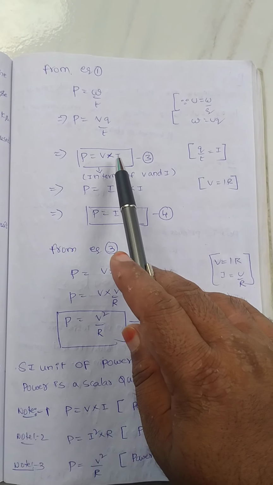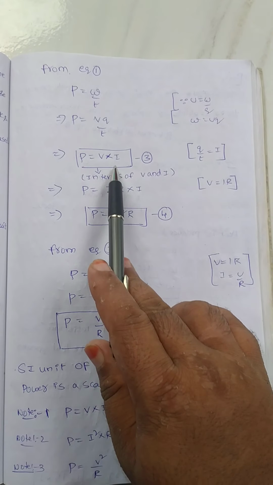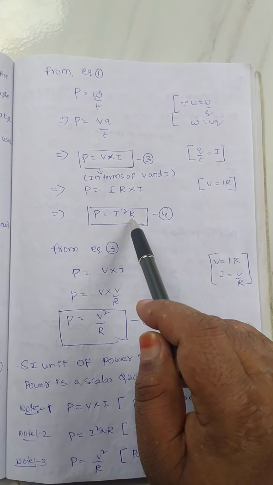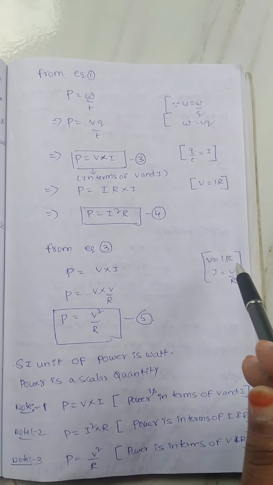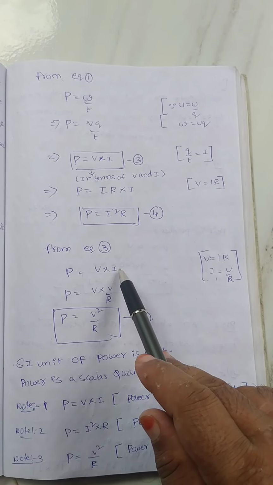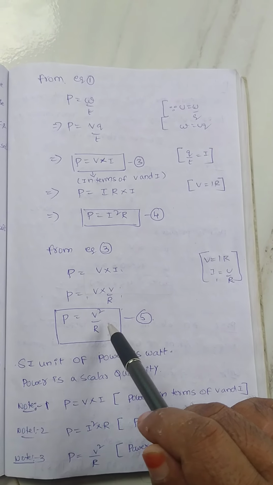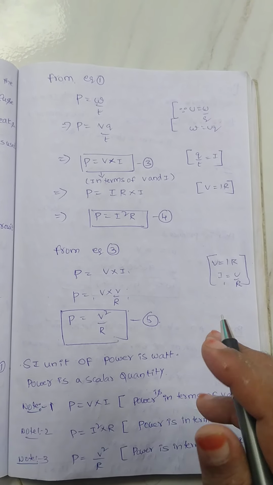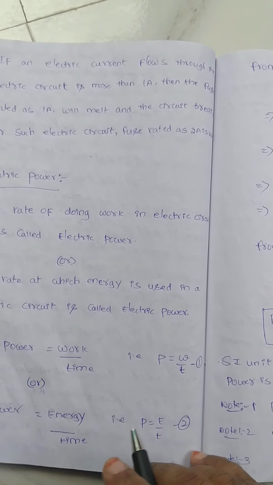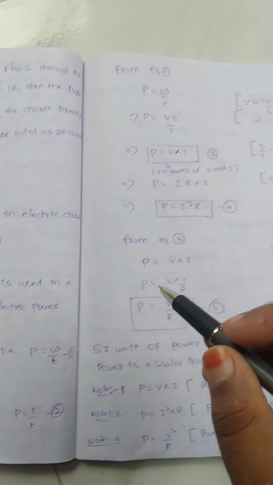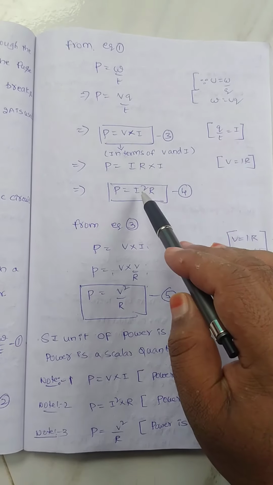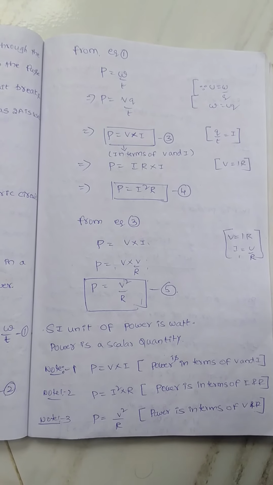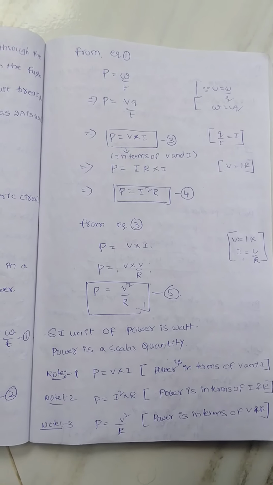From equation 3, we know very well from Ohm's law V = IR. So I substitute V = IR into I. Then it is I²R, right? Again from equation 3, P = VI, we know I = V/R. I substitute I = V/R, then it is V²/R. These are the different formulas related to power. The first formula is P = W/T, P = E/T, P = V into I, P = I²R, and P = V²/R, right? So these are the formulas for power.